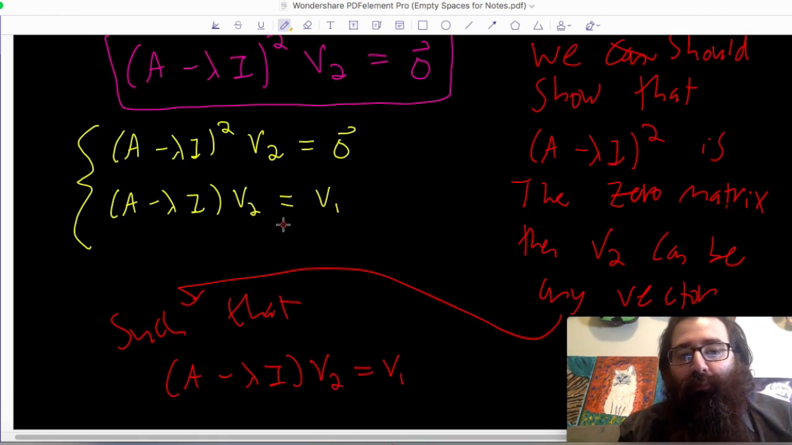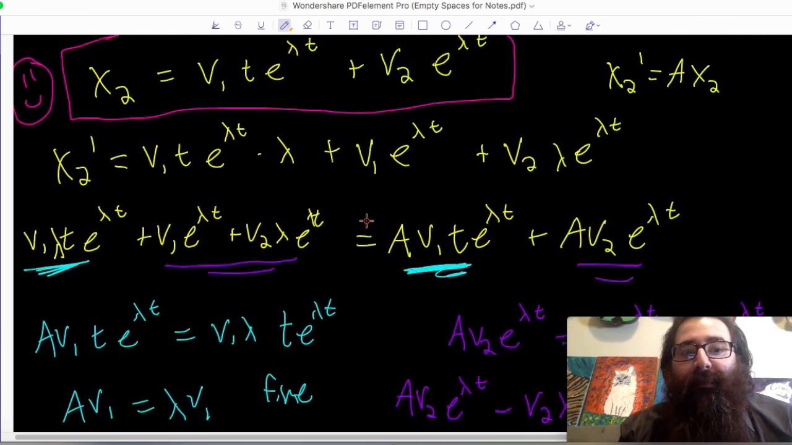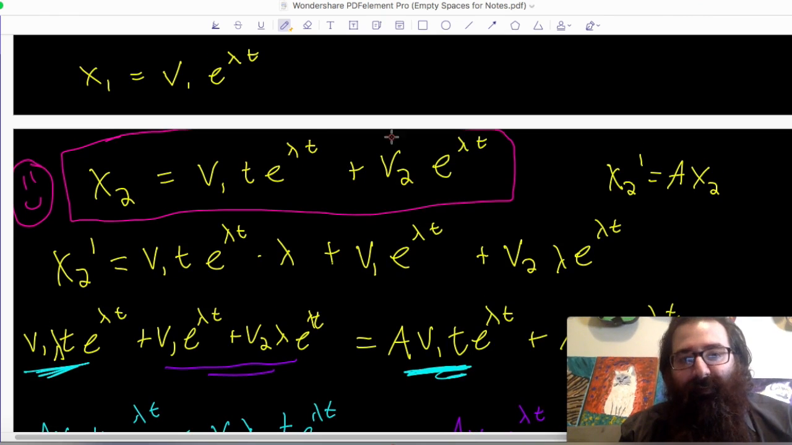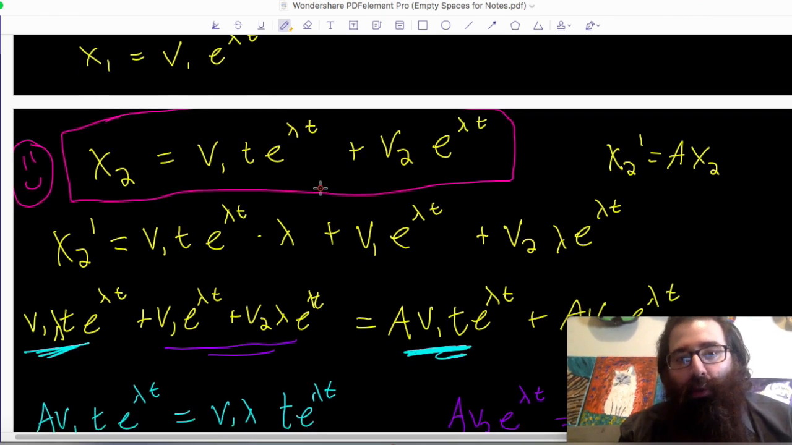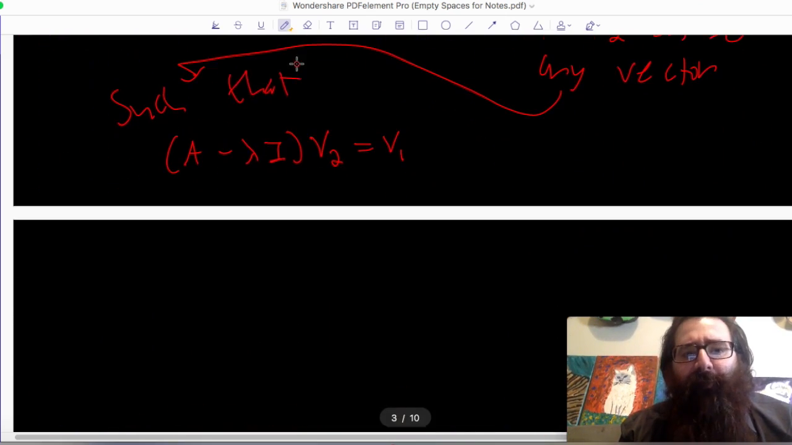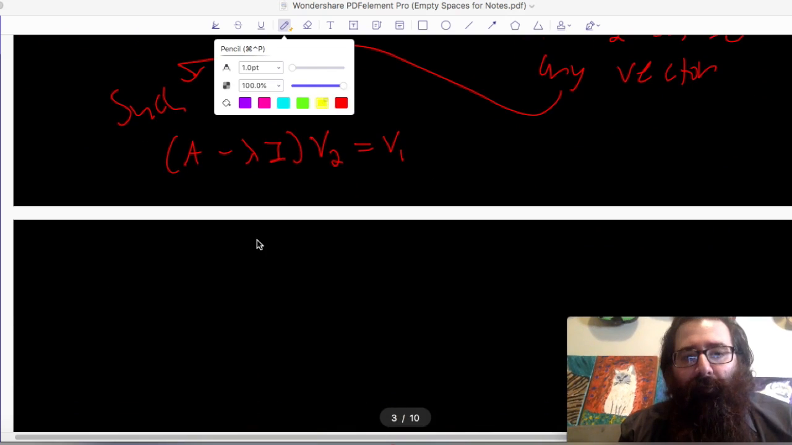No scaled versions here. It has to be precisely equal, but as long as I can show what we talked about for the first condition, I can then work with the second condition to build this vector v2, and then I can build my second piece to my solution, v1 t e to the lambda t plus v2 e to the lambda t. And then I can start introducing coefficients, etc., etc. But hopefully that cleared up the idea of the repeated eigenvalues.